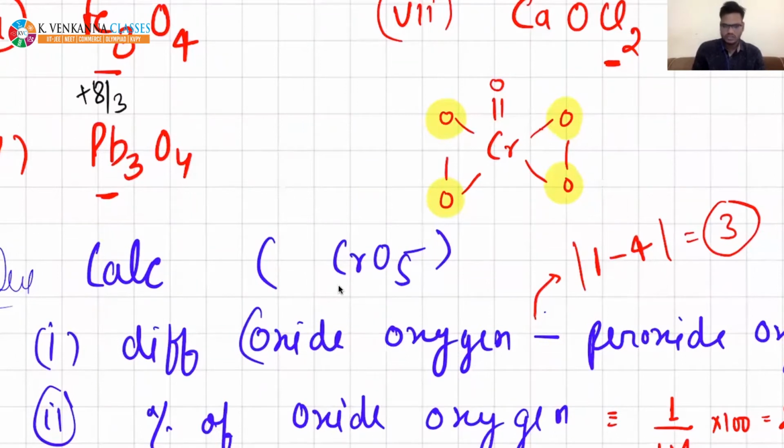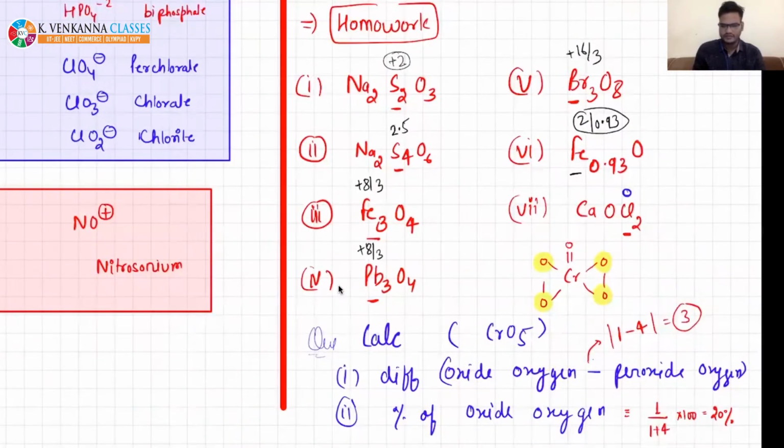Santosh, the first one, and all of them which I have given, I will take in detail. So these 4 in CrO5 are in peroxide, and this one is the only 1 oxygen in oxide state. So you can easily solve it. In JEE the same question can be asked in a different manner, right? In an integer type question, so you should be prepared.